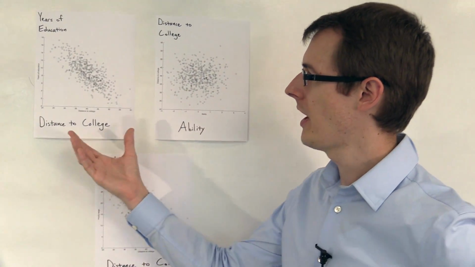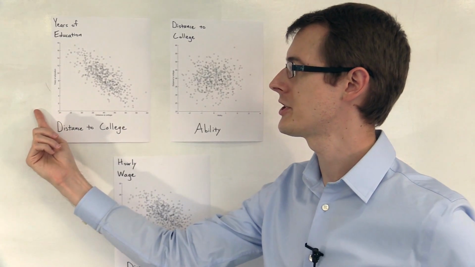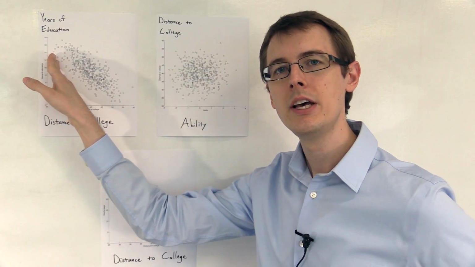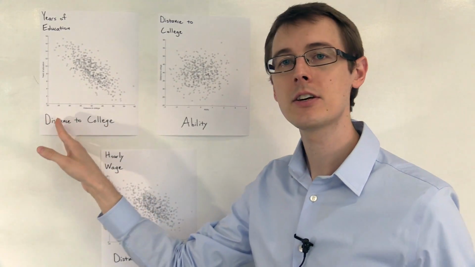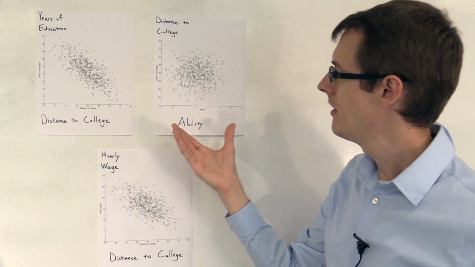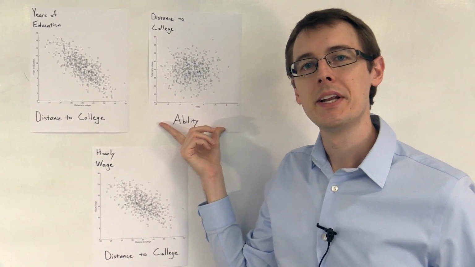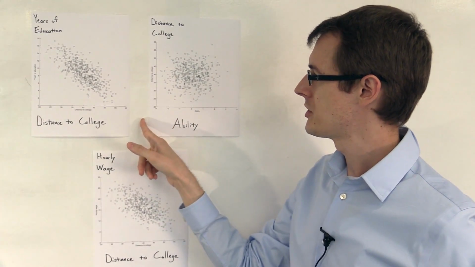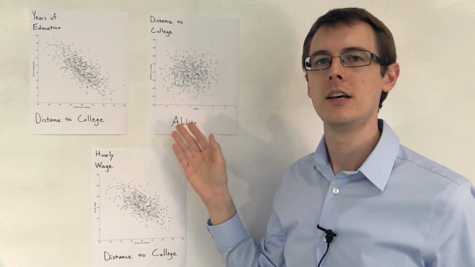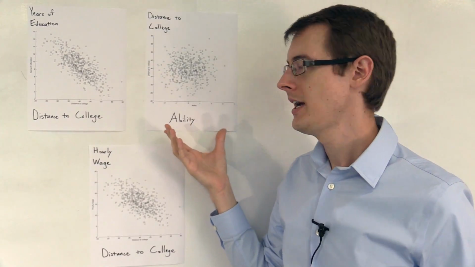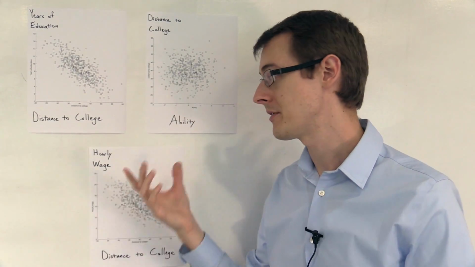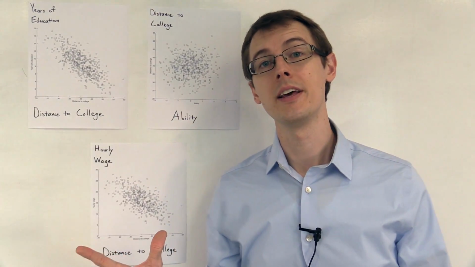So over here, I've plotted distance to college versus years of education. People who live closer to a college, over here, tend to get more education. So that was our first assumption, that there is a causal effect of distance to college on years of education. Seems to be what's going on in this plot. In this next plot, I've plotted ability versus distance to college. And you can see there isn't any relationship. It's just a big cloud of points. So that was our next assumption, that distance to college is randomly assigned to people, that it's unrelated to other possible confounders, like ability.